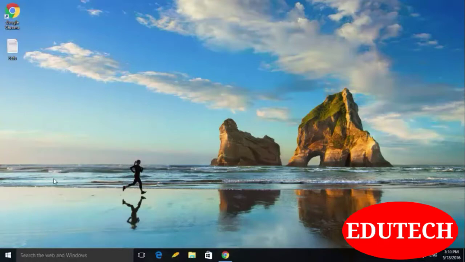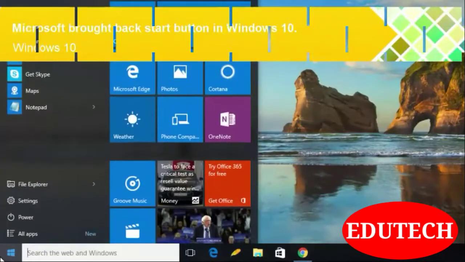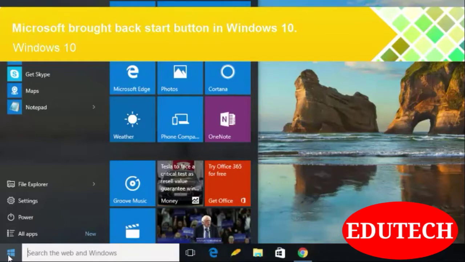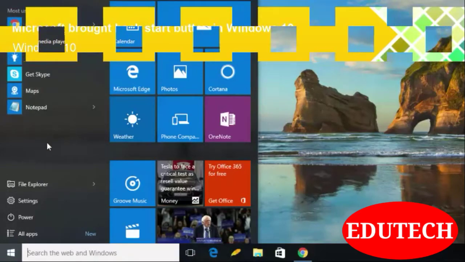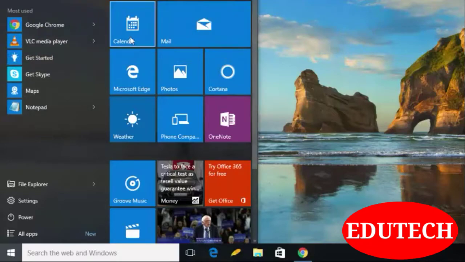If you have used Windows 8 or 8.1, you have noticed that the operating system doesn't have a start button. But Microsoft has brought back the very nice start button from where you can easily access various software, various apps and various setting configurations. So this is a benefit of Windows 10.